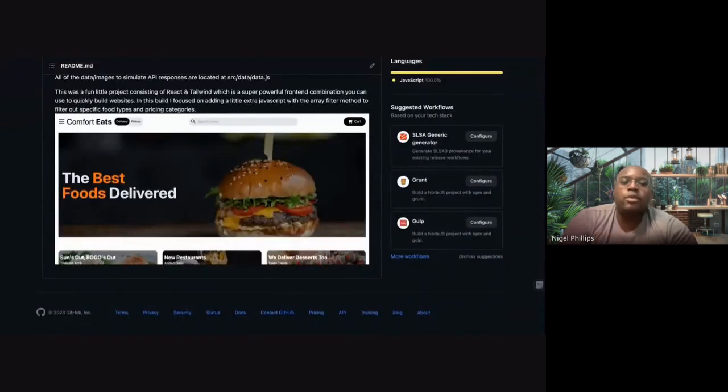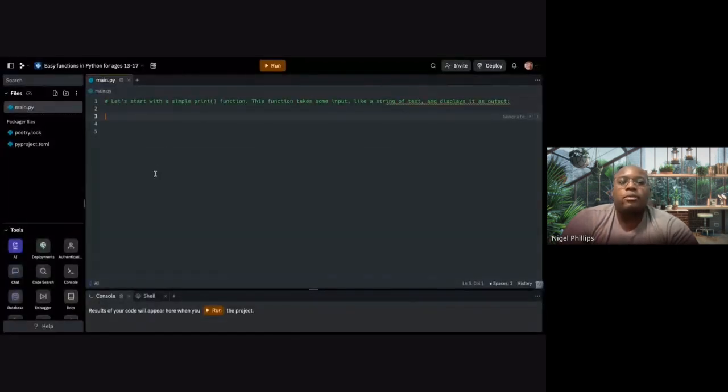Here's a version of my Uber Eats, Comfort Eats. I've made an app like that. It's 100% JavaScript, Tailwind CSS. Without further ado, I'm going to show you a basic lesson of Python. It's easy, very easy. These functions are for children ages 13 to 17.